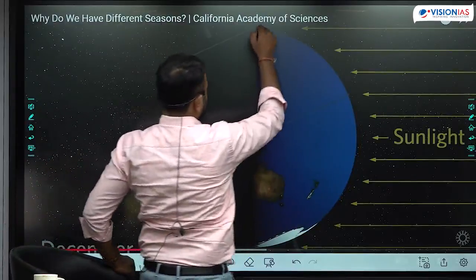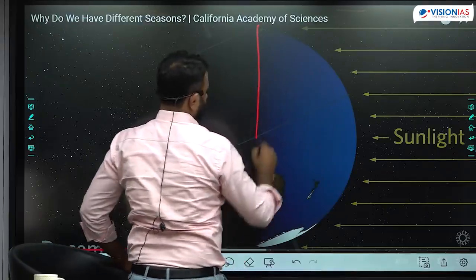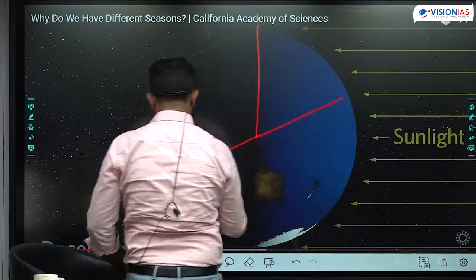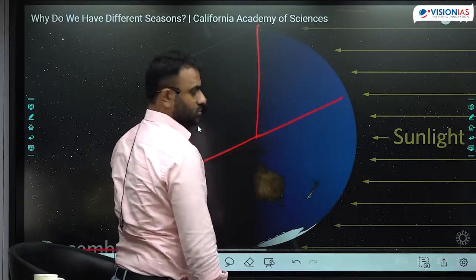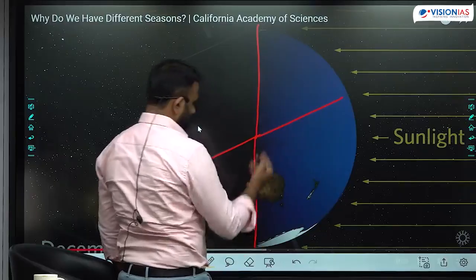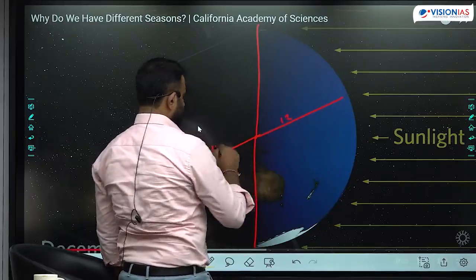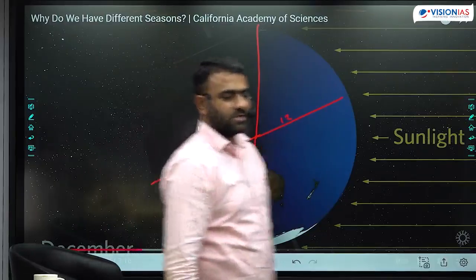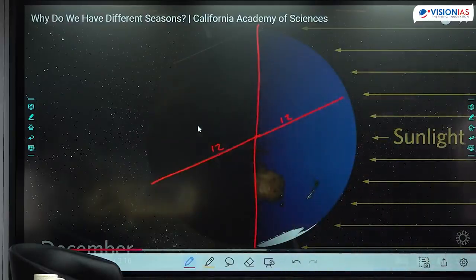Length of the day is shortest here. Every latitude is experiencing its own shortest length of the day. In the north, the equator is anyway 12 hours of day, 12 hours of night throughout. That is why the equator is called a hot and wet climate. Throughout the year, it remains 12 hours of day, 12 hours of night. It will not change.